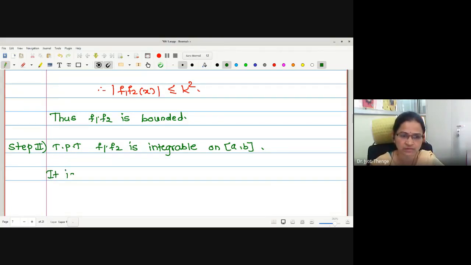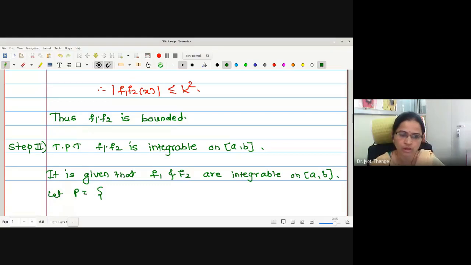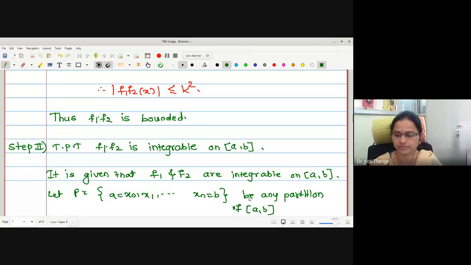It is given that f1 and f2 are integrable on closed interval [a, b]. Let P equal to, and I am writing a partition, a equal to x0, x1 up to xn equal to b, be any partition of closed interval [a, b].